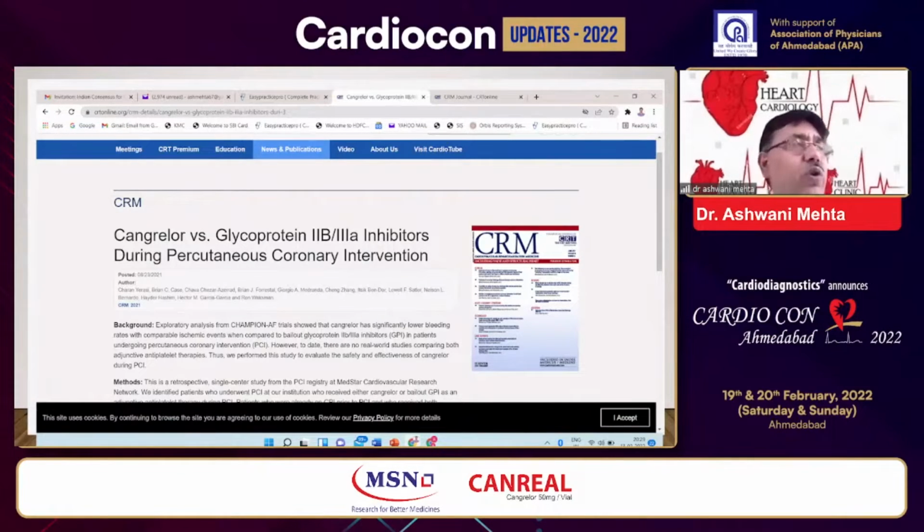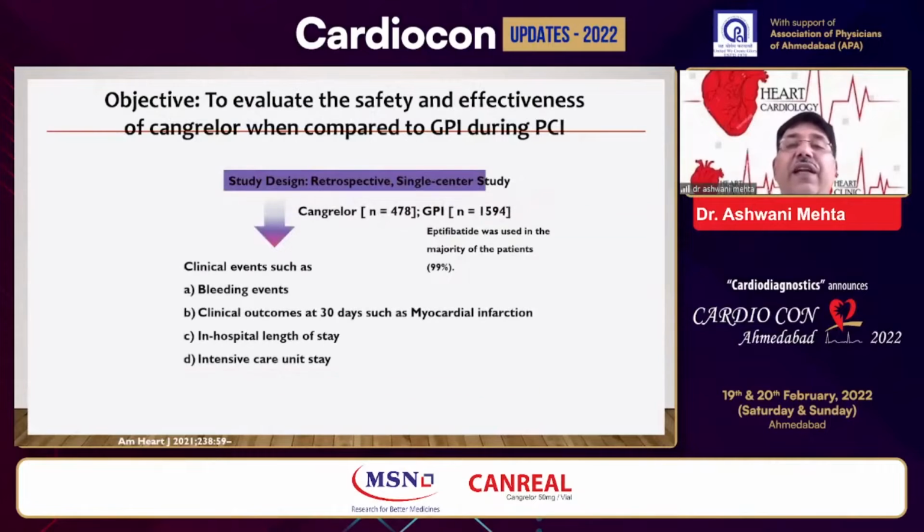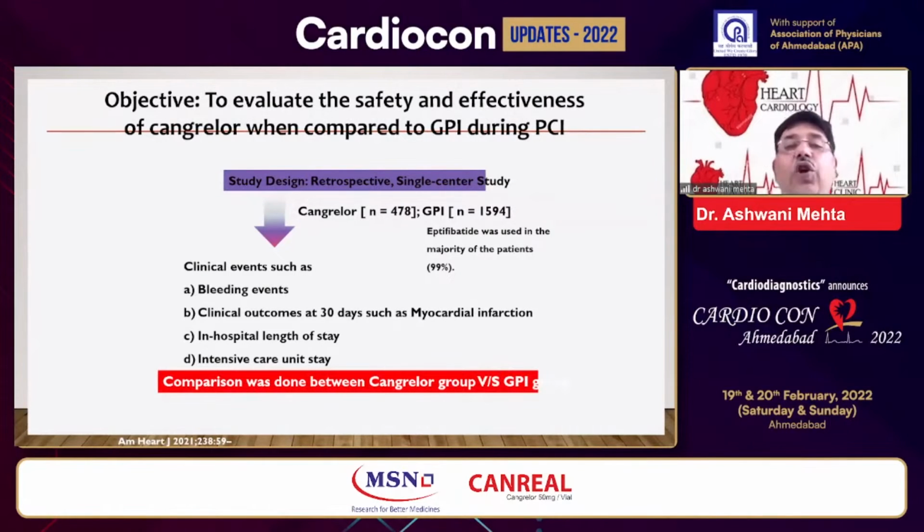Now, this had both the tirofiban and the abciximab. And what do we see? This study design looked at a single center. Cangrelor was given in about 478 patients, and the GPI in 1,594, and up to 99% of the patients. We know there are certain disadvantages of abciximab, longer acting, and I distinctly remember about 15